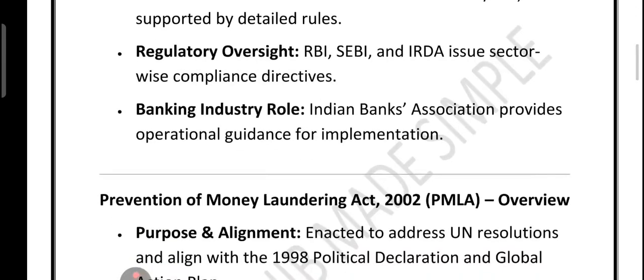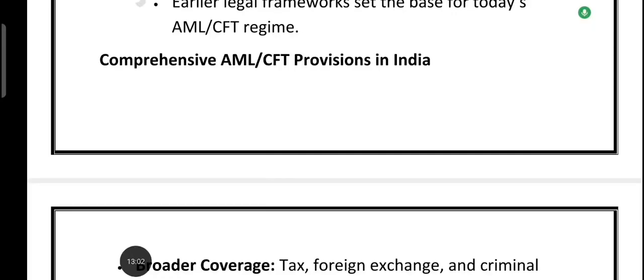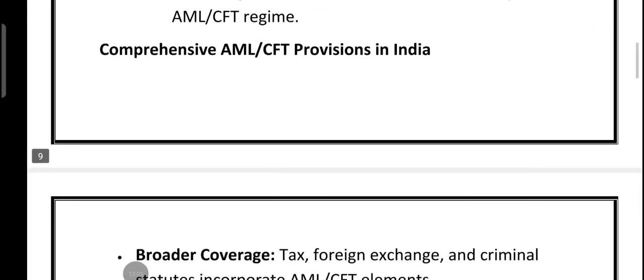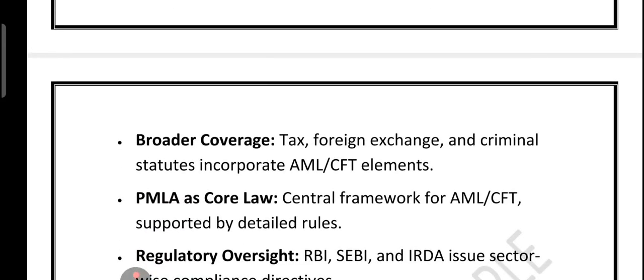Now friends, remember, our present AML CFT regime stands on the foundation of earlier laws, which laid the base for today's robust system. India's fight against money laundering is not limited to one law. It is a complete framework. Various laws on tax, foreign exchange and criminal offenses already carry AML and CFT elements.